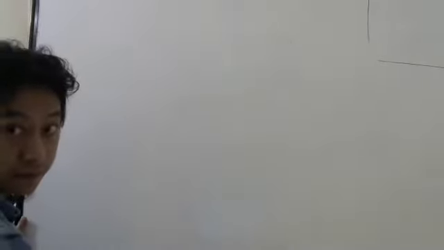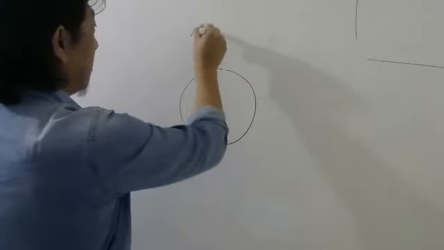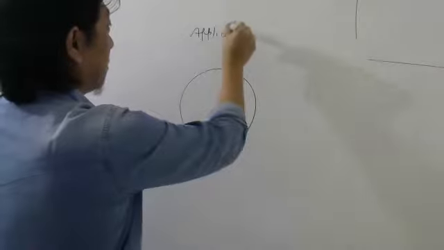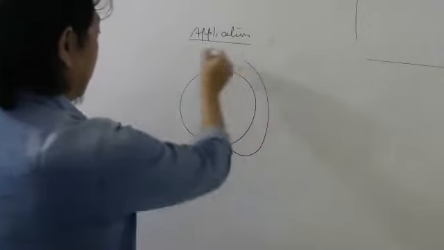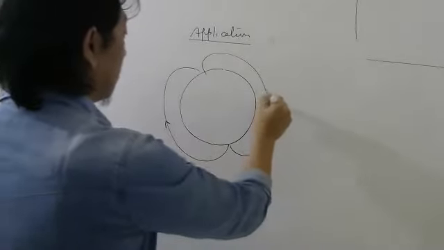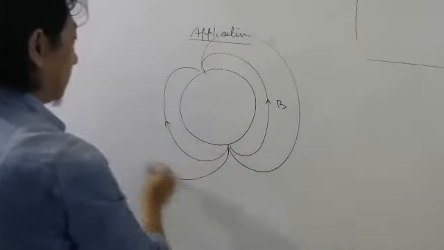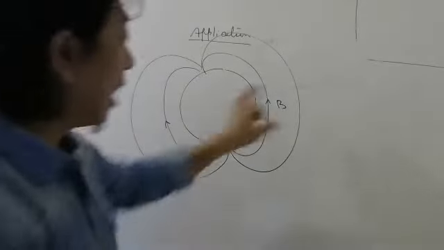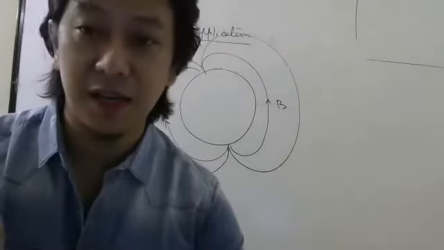Okay. Now let me give you one very important application of whatever we are studying. So this is your Earth. This is just an application, a very interesting application. I really like this part. So Earth has its own magnetic field. This is how the magnetic field lines look like. More you can draw if you want. So these are the magnetic field lines outside the Earth. Later we will study about this. There is a chapter called Earth's magnetism.